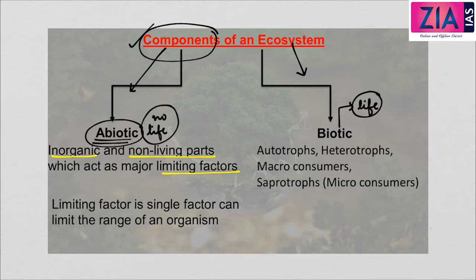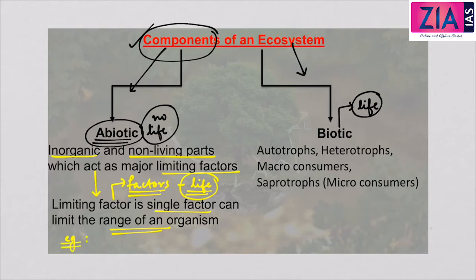Now, what is a limiting factor? A limiting factor is a single factor that can limit the range of an organism. Now, let's discuss further about the limiting factor. Basically, there are a lot of factors which determine the survival of an organism. And one single factor which can limit the range of an organism is called the limiting factor. Let us see some examples to understand the limiting factor further.